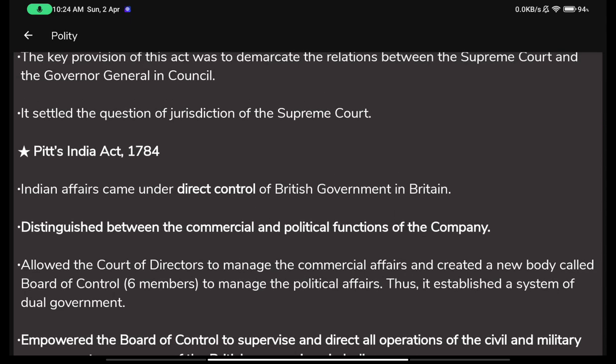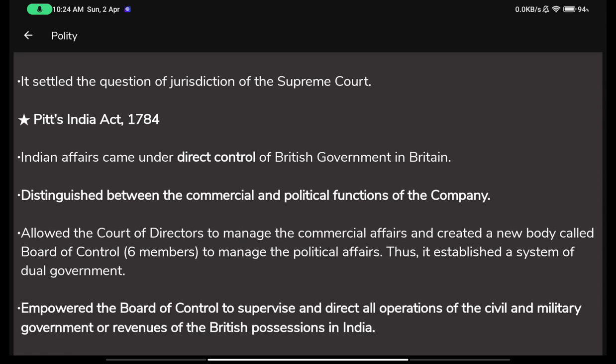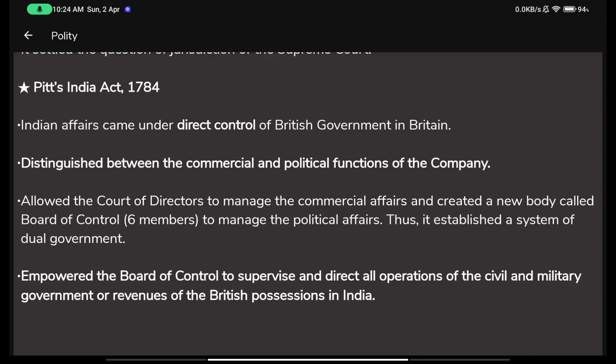So it settled the question of jurisdiction of the Supreme Court. That is done. And now comes the Pitt's India Act 1784. Why was it called Pitt's Act? Because it was named after a person. So you can remember Pitt's Act.